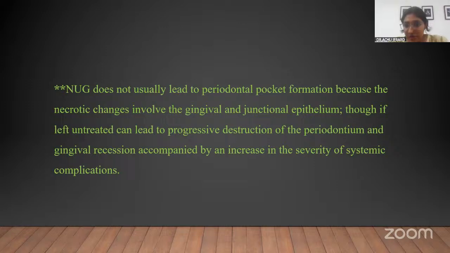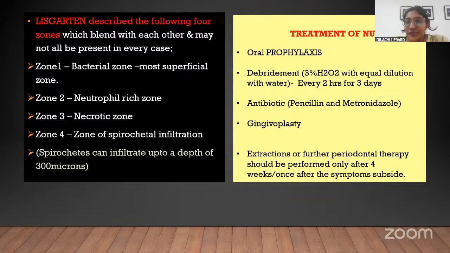Okay. And from the examination point of view, another thing you have to keep in mind is the zones. It was put forward by Mr. Garten. When I say zones, it is when the gingival tissue infected with this form of infection, necrotizing ulcerated gingivitis or periodontitis, is viewed under the microscope, Mr. Garten found that it exhibited 4 different zones.